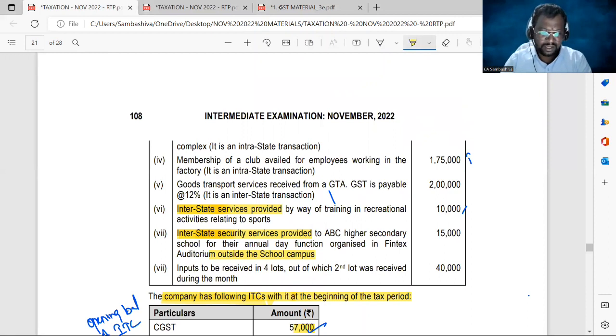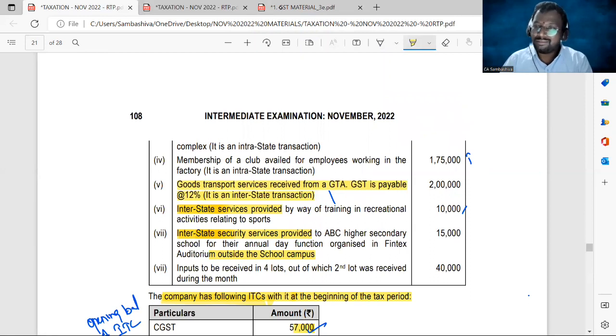Next, inward supply. Goods transport services are received from a GTA. GST payable is 12%. It is an interstate transaction. 2 lakhs is the value of the inward supply. And 2 lakhs into 12%, 24,000 input tax paid. 24,000 input tax paid.